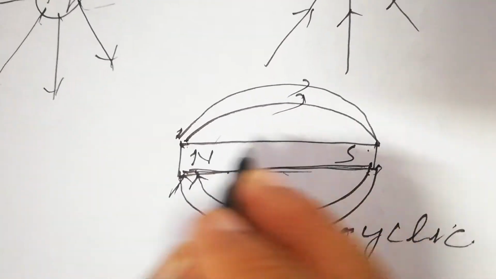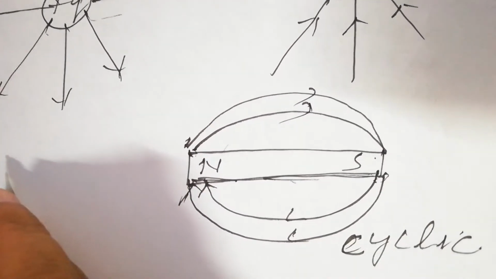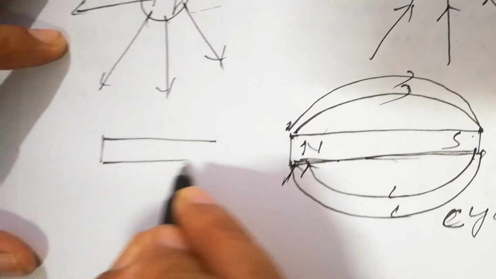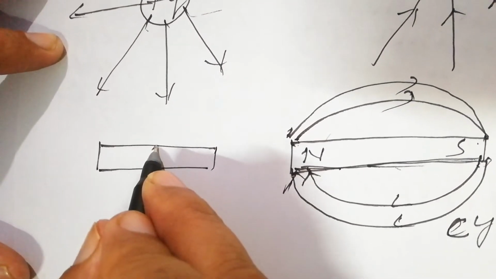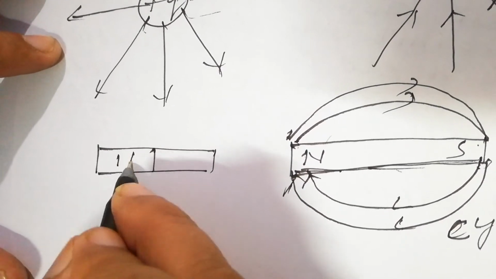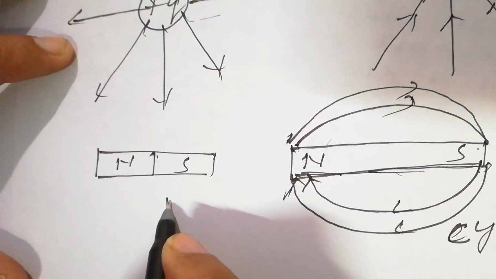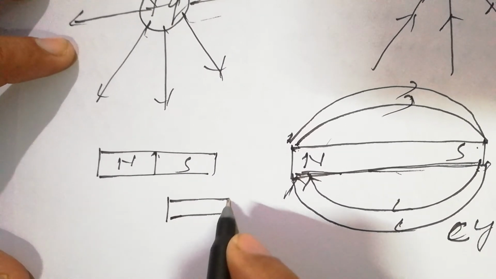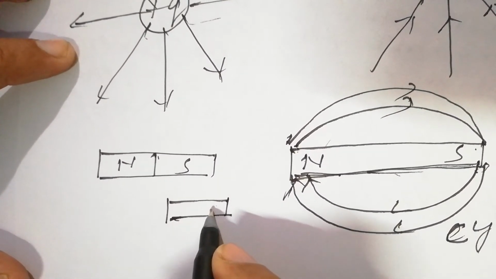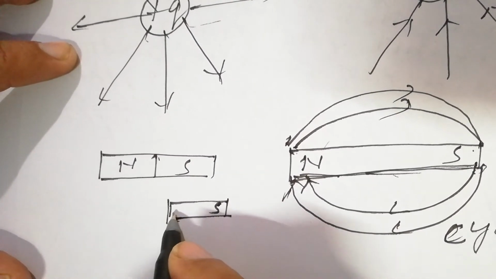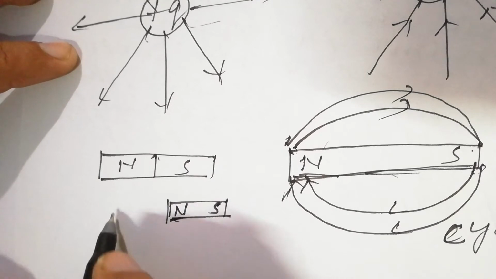And let's suppose this magnet is cut into two pieces, like that, with a north pole and a south pole. If it is cut into two pieces, on one side we have the south pole, and on the other side automatically a north pole appears.